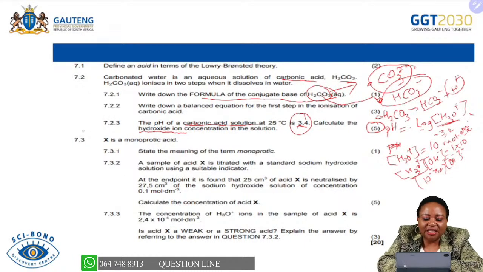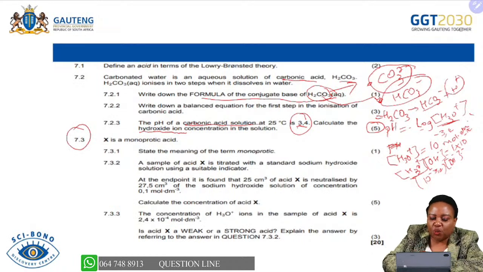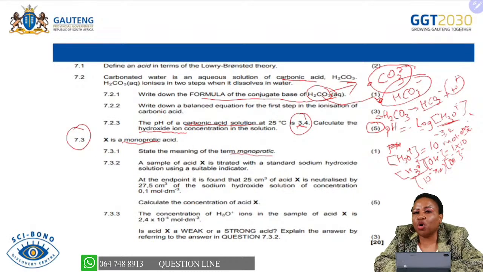The question that I'm interested in for this one is this one, because I want us to make sure that you do it. X is a monoprotic acid. Already the examiner is telling you that X is a monoprotic acid, and they say state the meaning of the term monoprotic acid. I think by now we must all be able to define a monoprotic acid as an acid that can donate 1 proton.